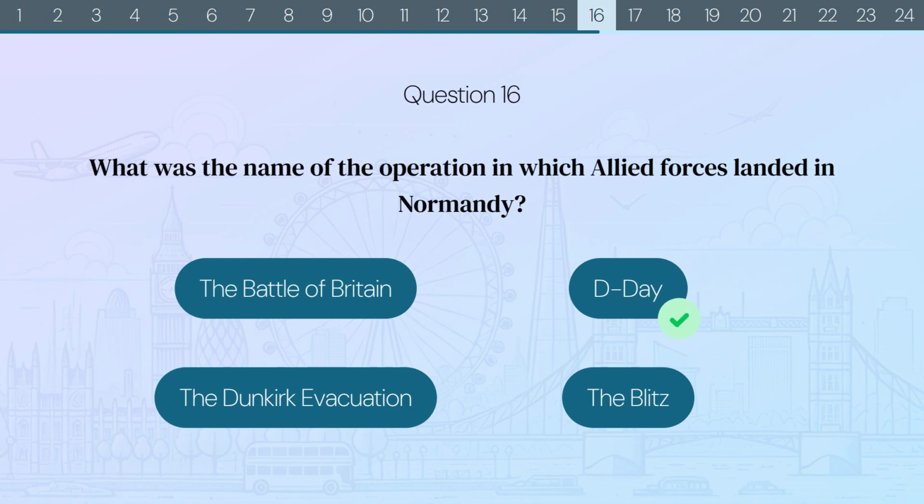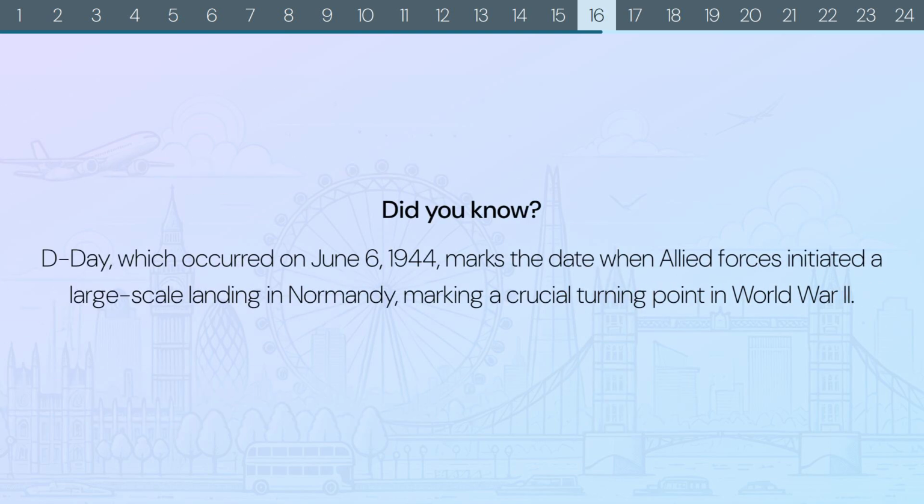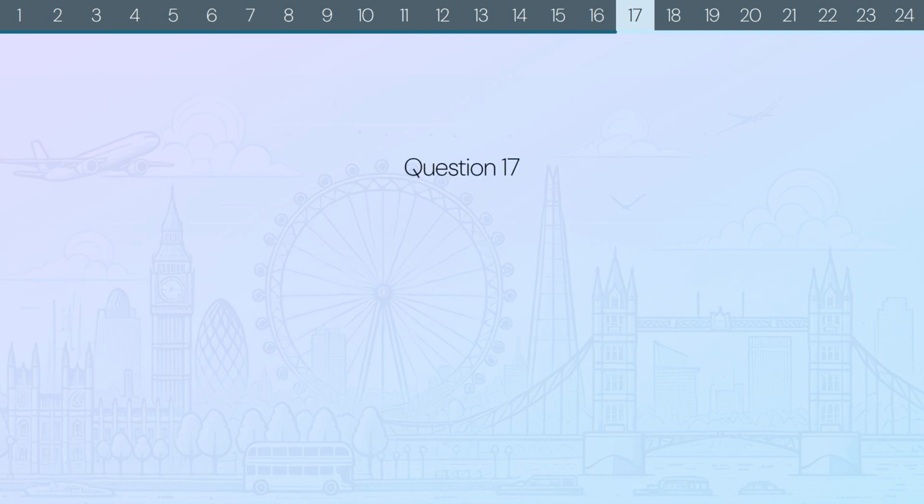The correct answer is D-Day. Did you know? D-Day, which occurred on June 6, 1944, marks the date when Allied forces initiated a large-scale landing in Normandy, marking a crucial turning point in World War II. Question 17. Golf originated in Scotland.